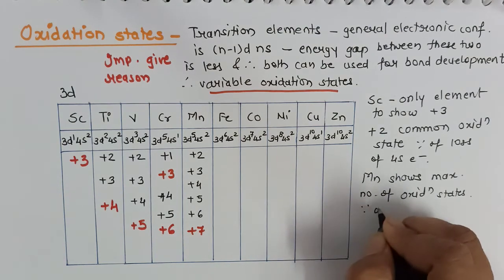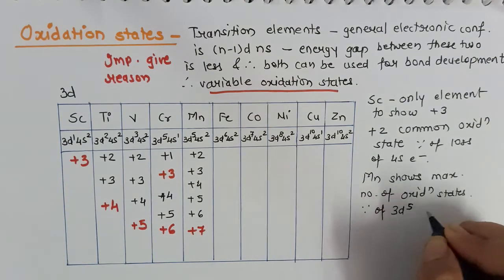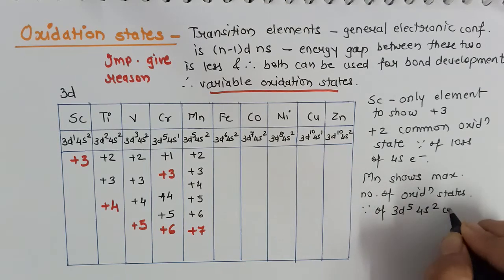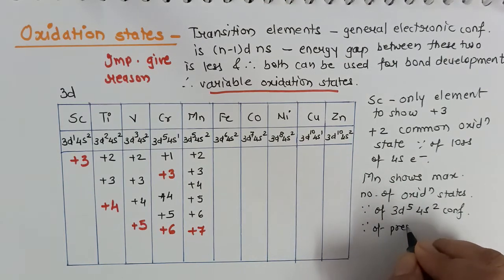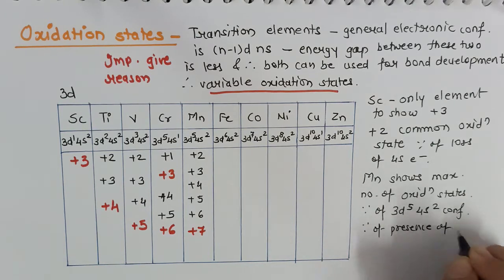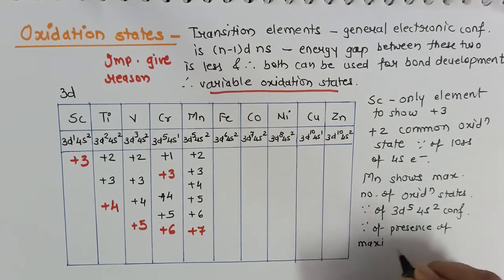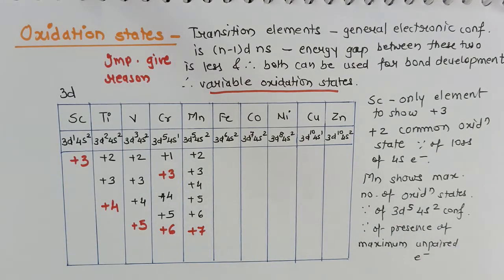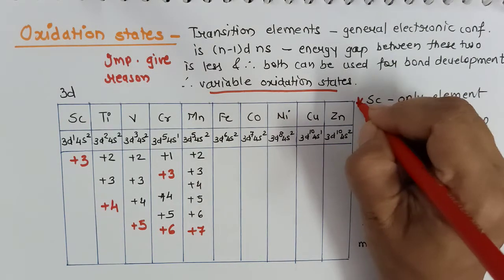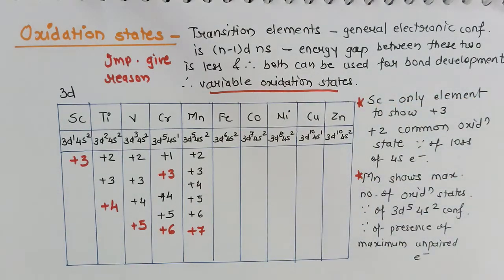Reason? Because of the 3d5 4s2 configuration, that is because of the presence of maximum unpaired electrons. Again, this will be an important point.